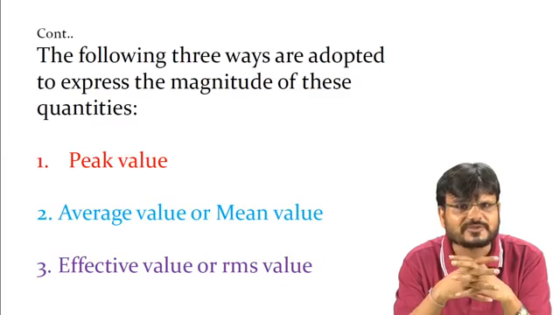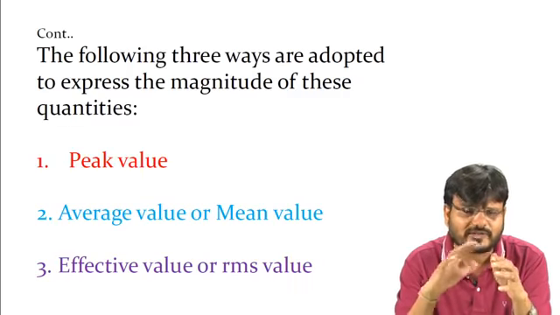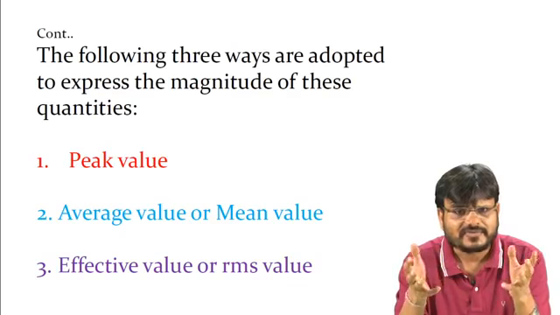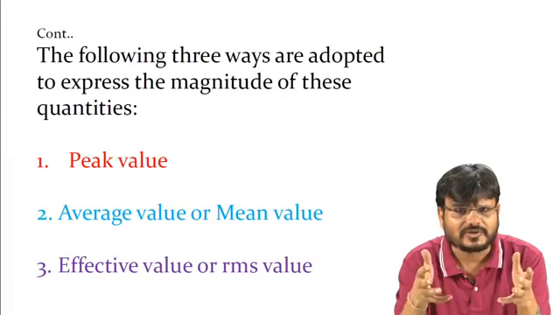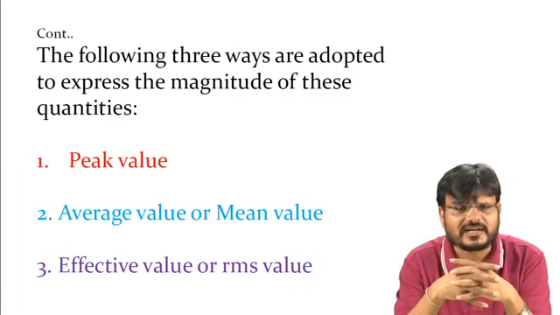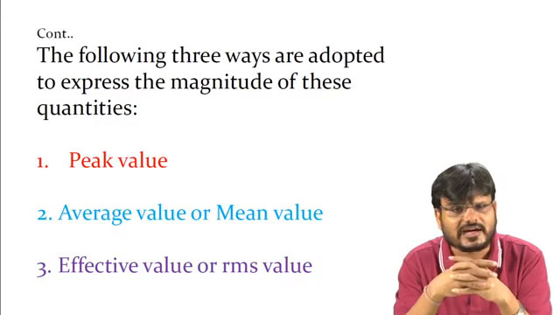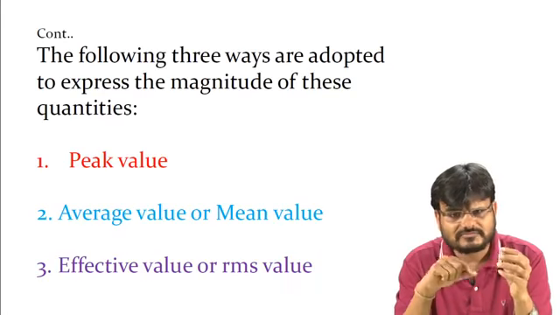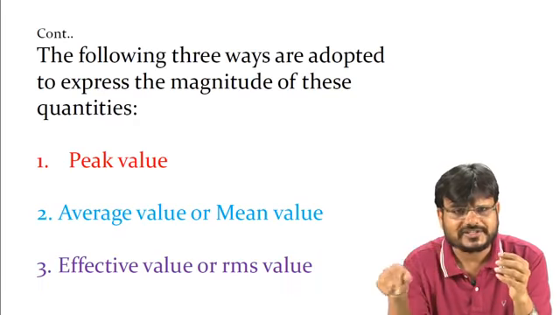Second is the average value or mean value. That means you have to find out the average value of the voltage or the average value of current. We will discuss that here. And the third term is the effective value or RMS value. Because the magnitude of the voltage and current is changing with respect to time, you cannot say what the exact value of that voltage is.